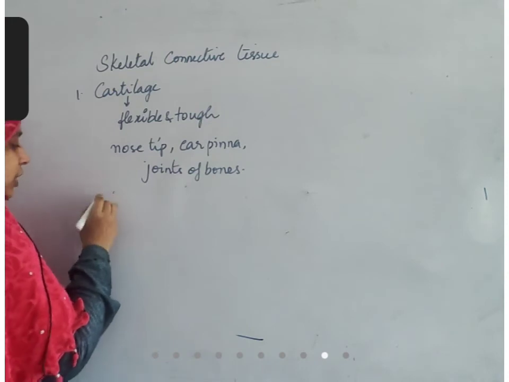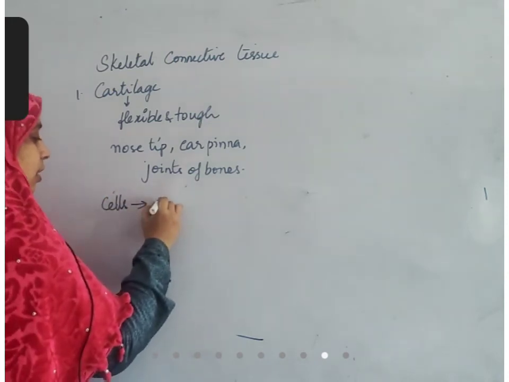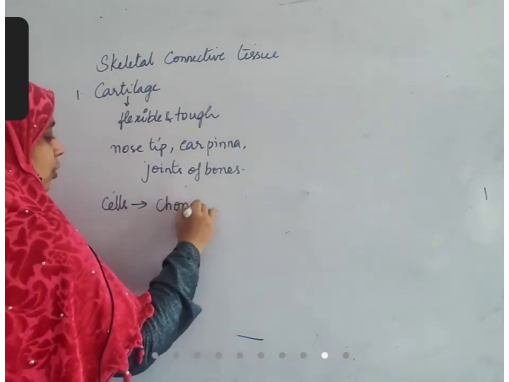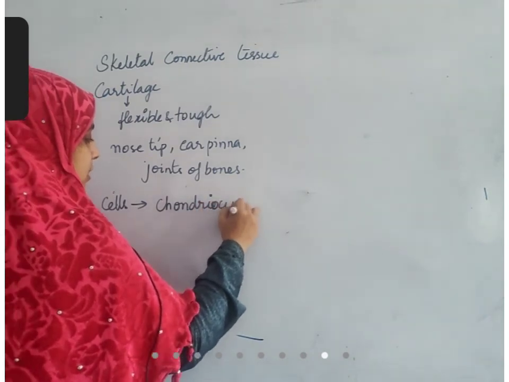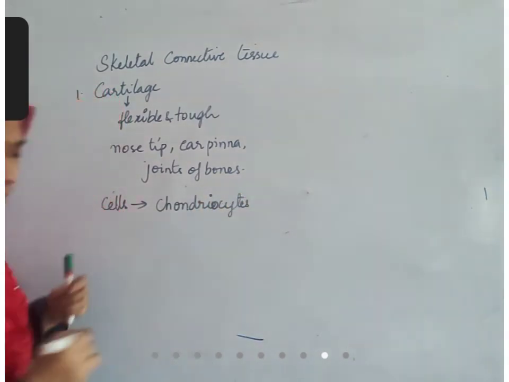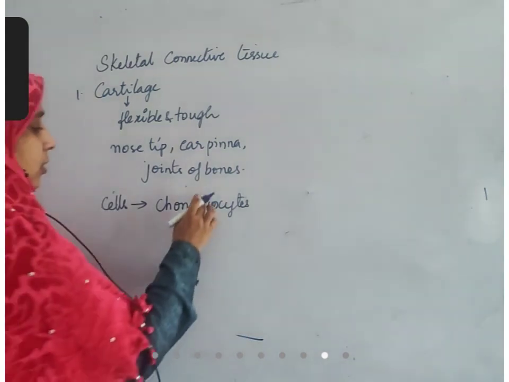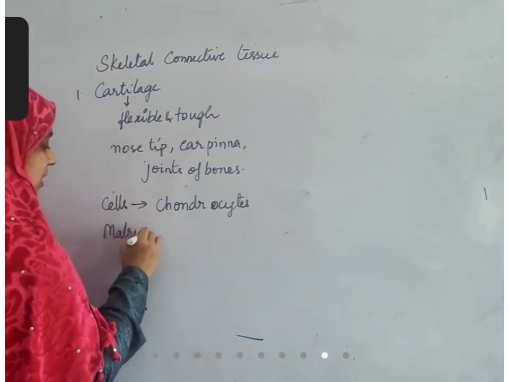What are the components we see? What are the cells present inside this? The cells are called chondrocytes. What is the matrix present in this cartilage?